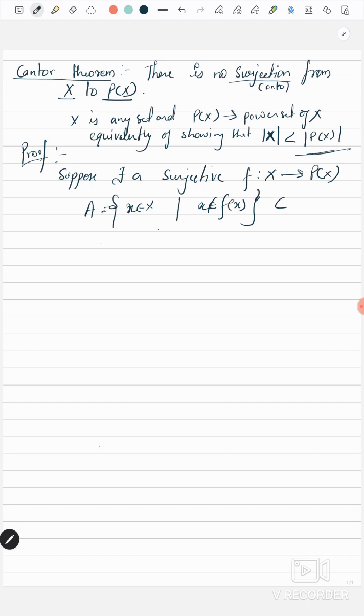Now this is a subset of X, which implies that A belongs to P(X), because P(X) is a collection of all subsets of X. Now because f is a surjective map and A belongs to P(X), there must exist an a in X such that f(a) = A, because for every set here we have its pre-image.